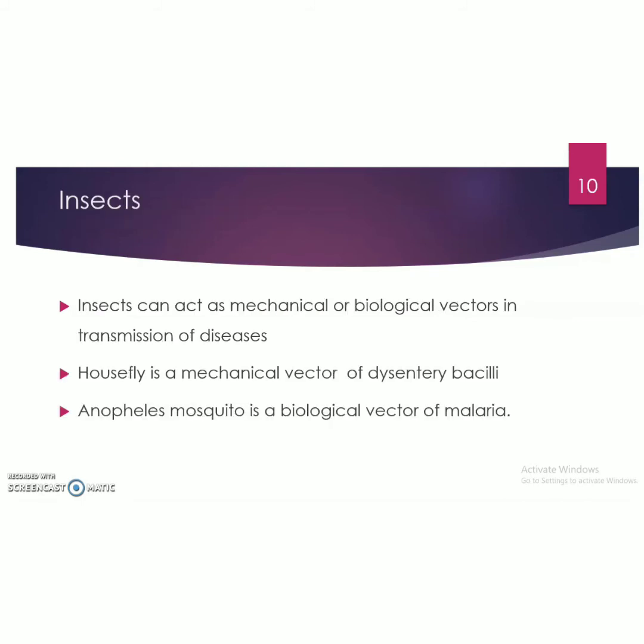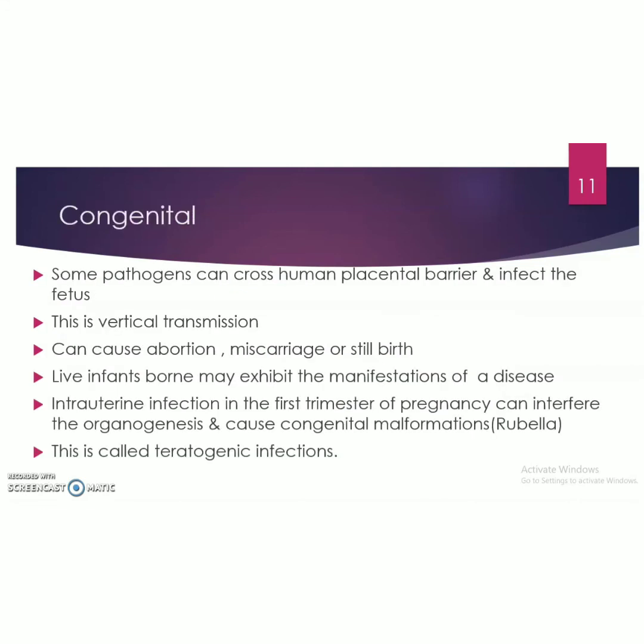Next is insects. Insects can act as mechanical or biological vectors in the transmission of disease. We have already discussed it in the previous lectures. One example is that the housefly is a mechanical vector of dysentery bacilli. Then the Anopheles mosquito is a biological vector of malaria.